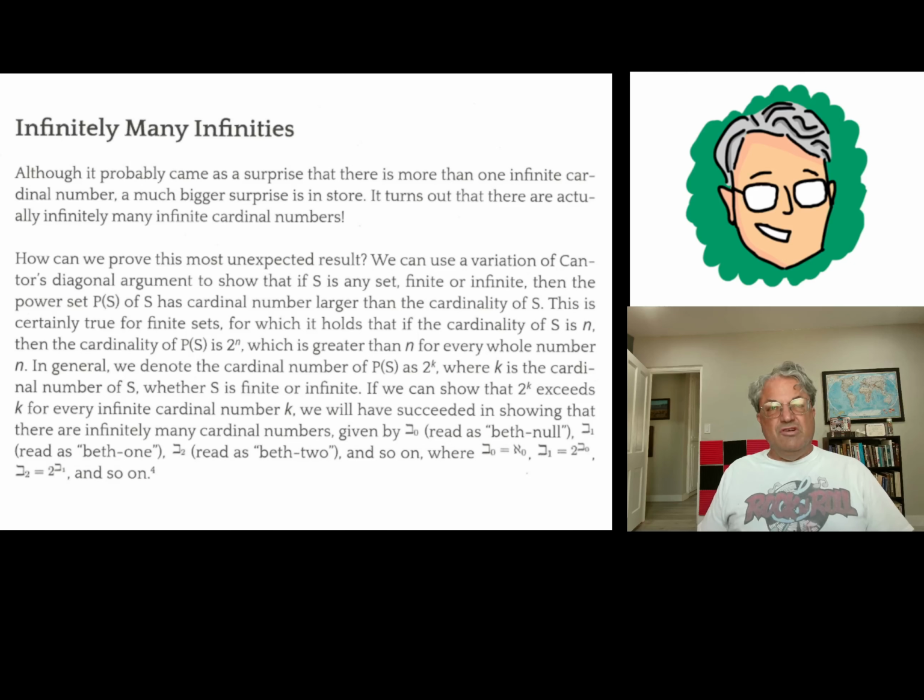Remember how we did that? Well, I mean, we did sort of like 10 to the aleph null. But anyway, I don't want to get into this too much, but you'll just have to trust me on this. You can think of this as a definition. So if K is any cardinal number, finite or infinite, then the cardinal number of its power set we can always write as 2 to the K. You can think of that as a definition if you like.